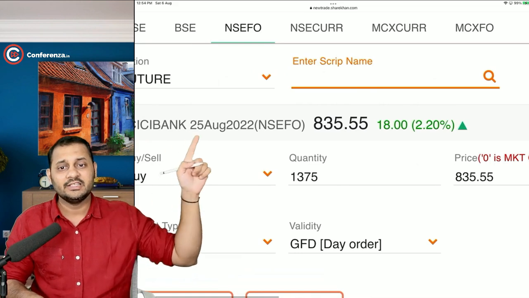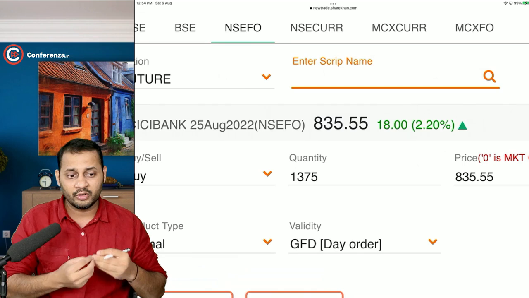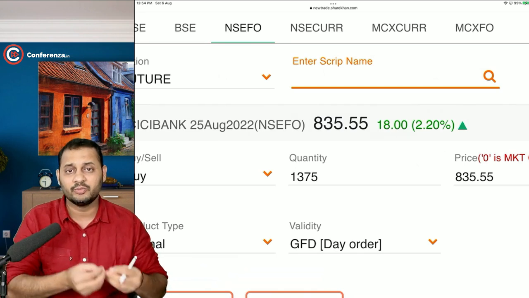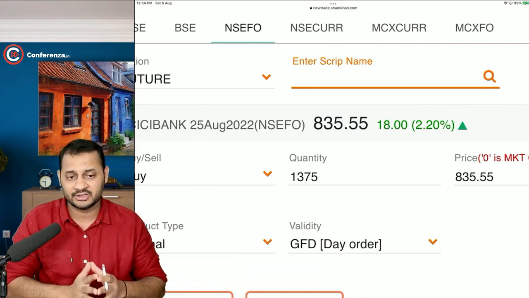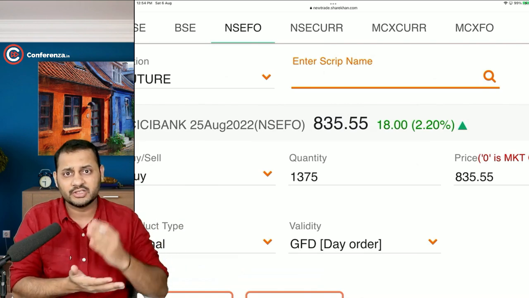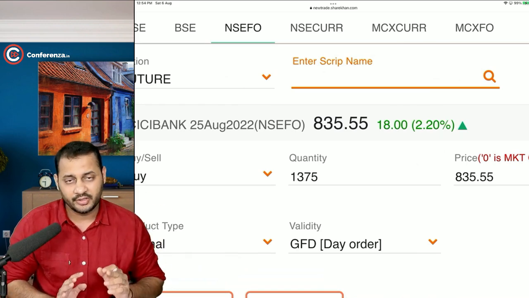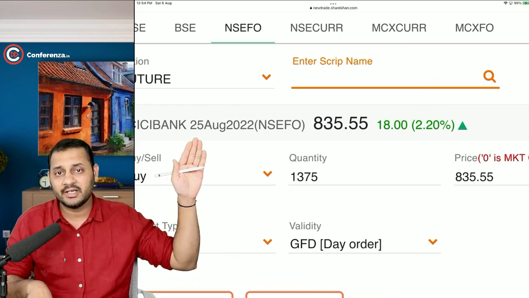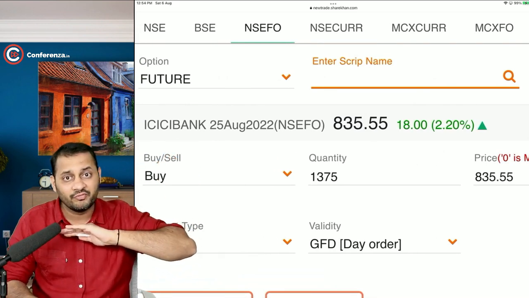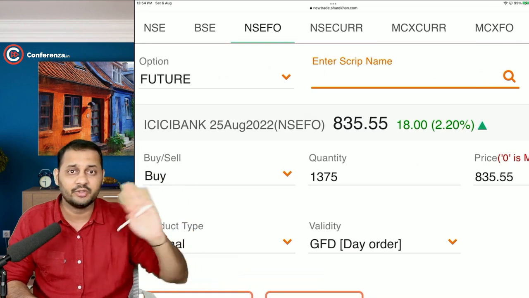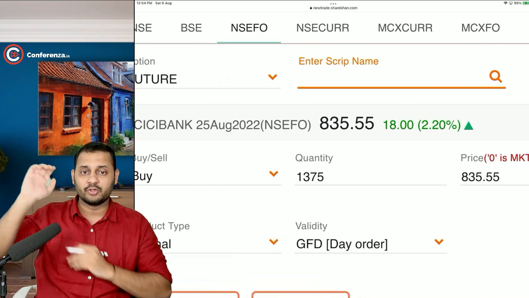If the expiry is 25th August, that doesn't mean that I cannot close my position tomorrow. It's tomorrow or the day after tomorrow, anytime before 25th August, I can close my transaction. I'm buying it right now, I can close it after 1 hour also at whatever the price is going on. So this is the maximum date that this contract will go on. After that, this contract will get removed forever. This date is not going to come back. And your contract with the exchange will also get over.